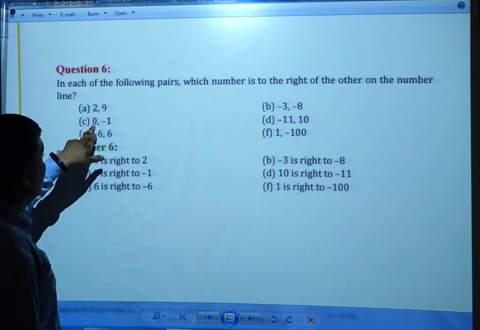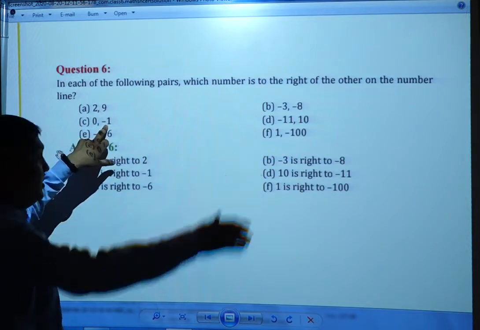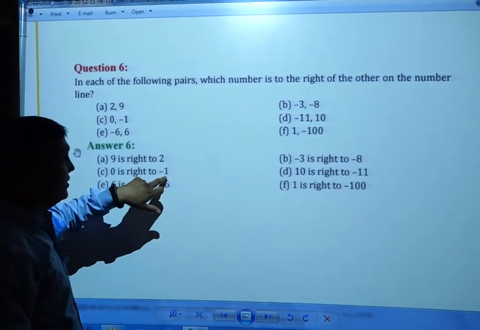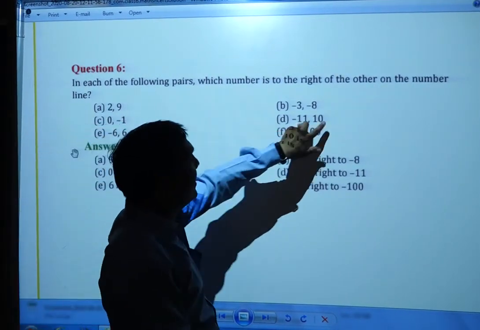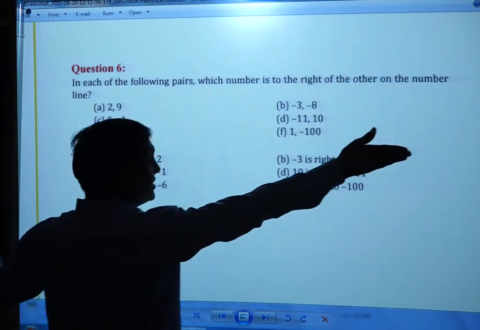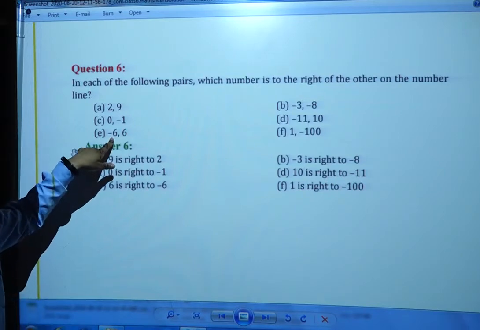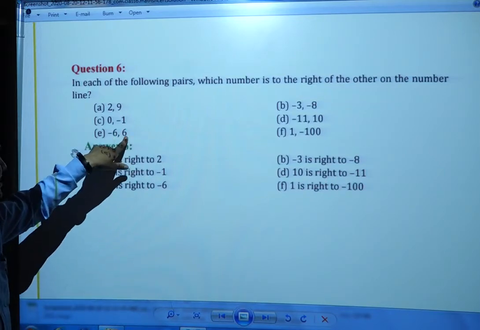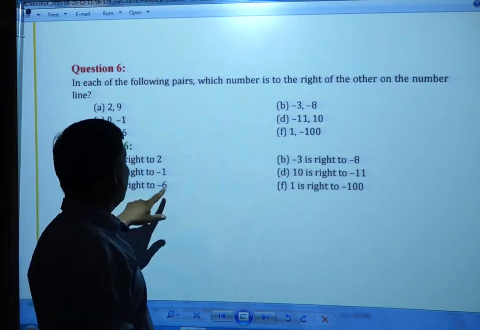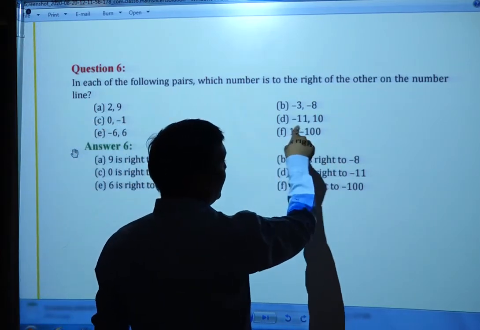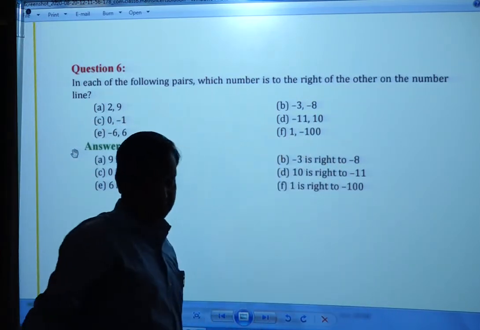Now next, 0 and -1. 0 comes on the right. 0 is to the right of -1. And here -11 and 10. 10 is plus and the other is minus 11. So 10 is to the right of -11. Next -6 and plus 6. So plus 6 is to the right of -6. And 1 and -100. 1 is to the right of -100. Next question.